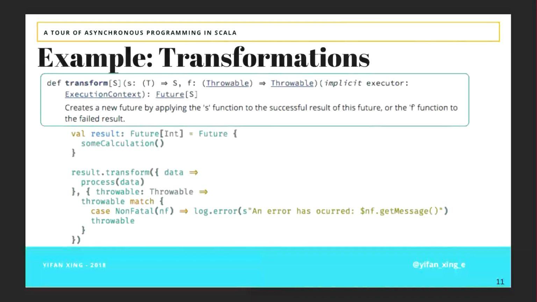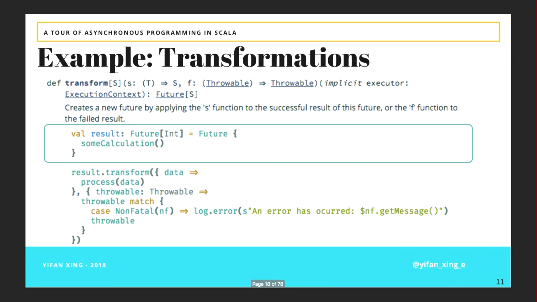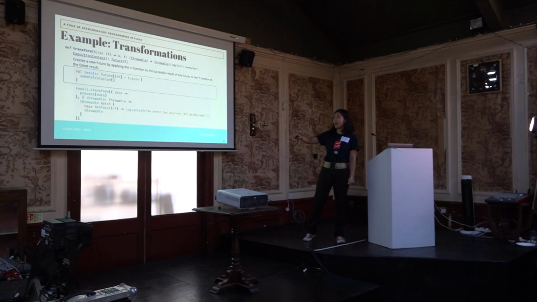You can also transform your future by using this transform function. And what you do is you pass two higher order functions. One is, what do I do when the future completed with a success? And the other one specifies, what do I do if the future completed with a throwable? You also will need the execution context. How you use it is you first create a future by wrapping some calculations in the future, and then you can call transform on the future you just created.